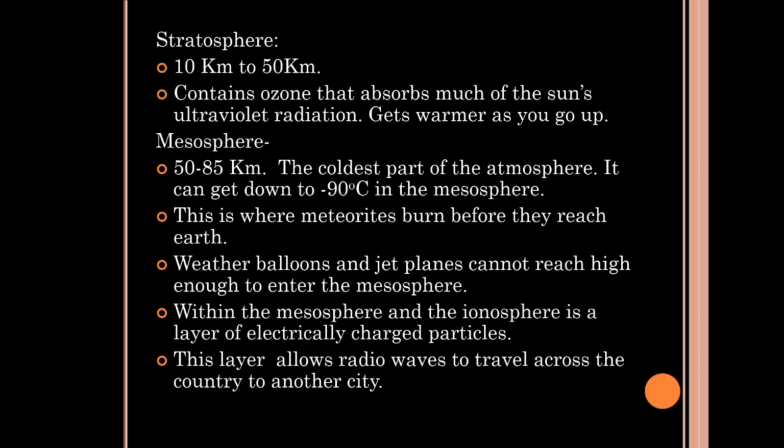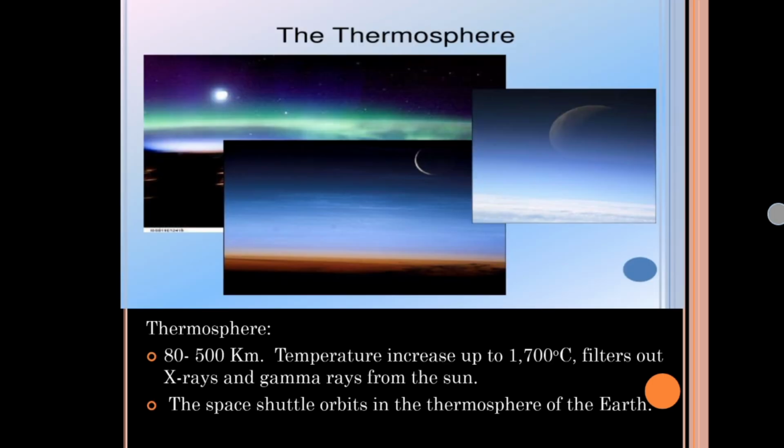Within the mesosphere and in the ionosphere is the layer of electrically charged particles. These electrically charged particles have a very important role in transmission of radio waves. This layer allows radio waves to travel across the country to another country. Above the mesosphere, the thermosphere comes.